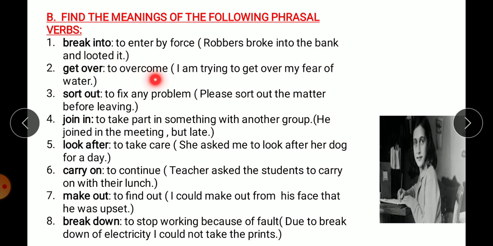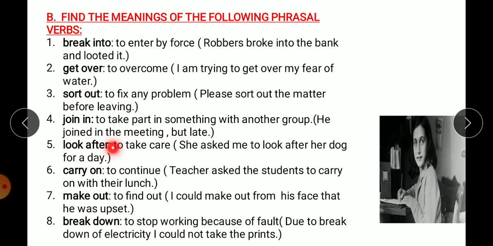Get over, to overcome. I am trying to get over my fear of water. Sort out, to fix any problem. Please sort out the matter before leaving, means किसी problem को सुलझाना. Join in, to take part in something with another group. He joined in the meeting but late. That means एक group already exist कर रहा है और उसमें आपने join करा. So that is join in.